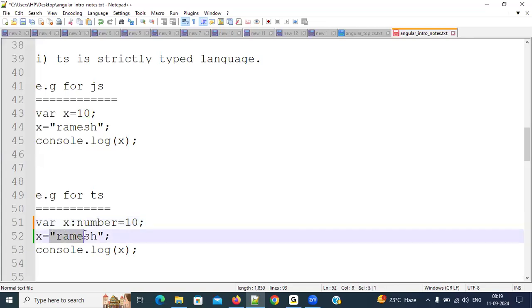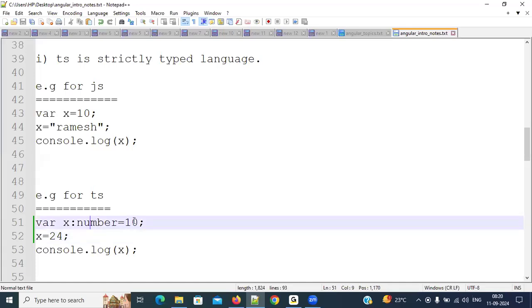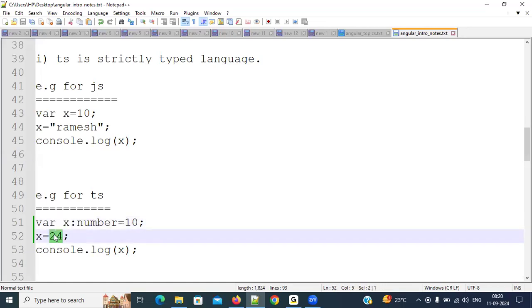For example, if you observe here, I am writing like this, 24. Now respond, what is the output I will get? 10, 24, or error? 24. Why? Because the data type is number. So this one is also number, and the next one is also number. Since the data type and data are matching, we don't get any error.